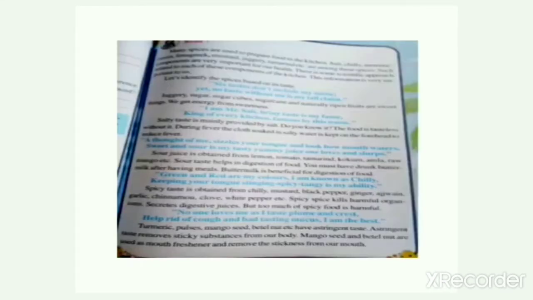Children, take out page number 67 and start reading with me. Many spices are used to prepare food in the kitchen. Salt, chili, turmeric, cumin, fenugreek, mustard, jaggery, tamarind, etc. are among these spices. Such components are very important for our health. So, children, just see here, turmeric means haldi, cumin means jeera, fenugreek means methi, mustard means rai, jaggery means gud, and tamarind means imli.